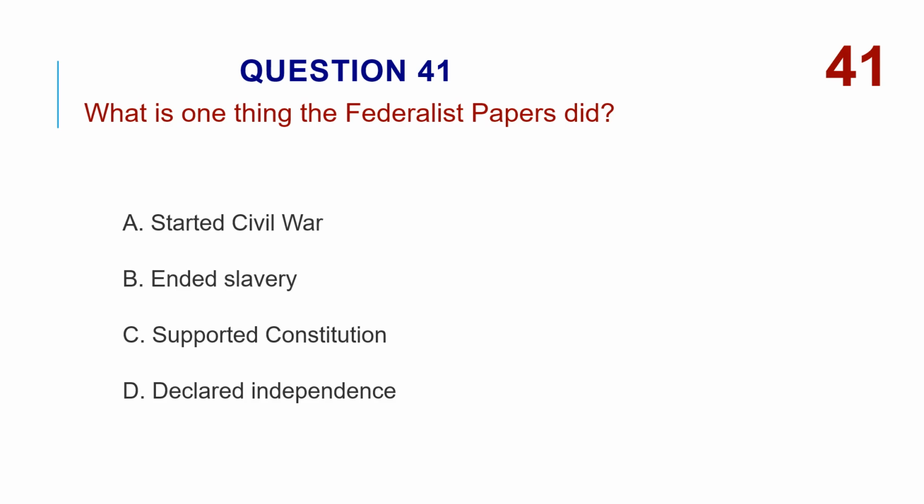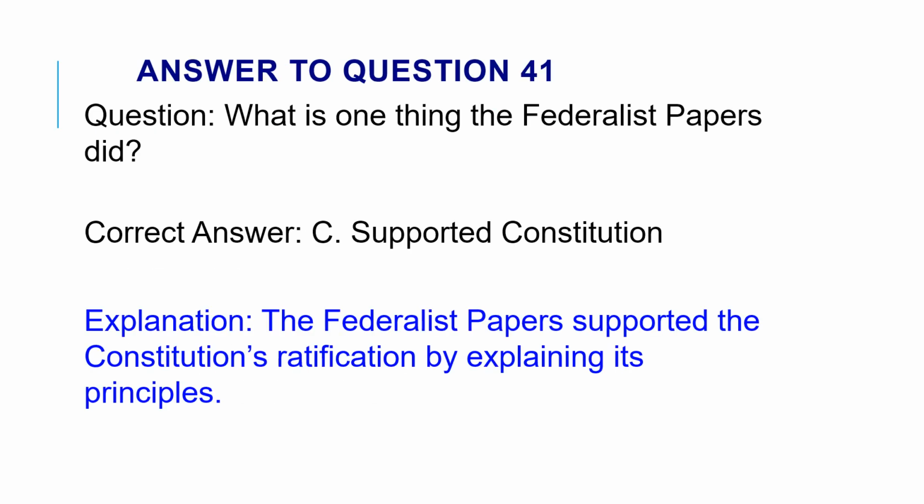What is one thing the Federalist Papers did? A. Started Civil War. B. Ended slavery. C. Supported Constitution. D. Declared independence. The correct answer is C. Supported Constitution. The Federalist Papers supported the Constitution's ratification by explaining its principles.